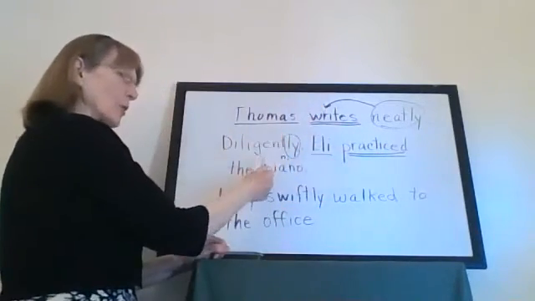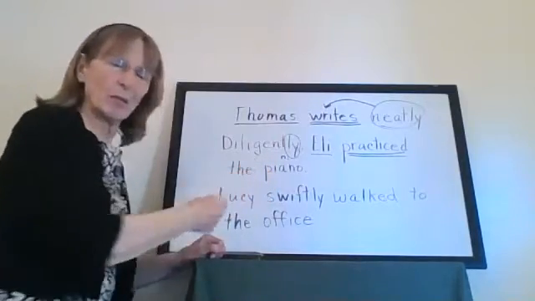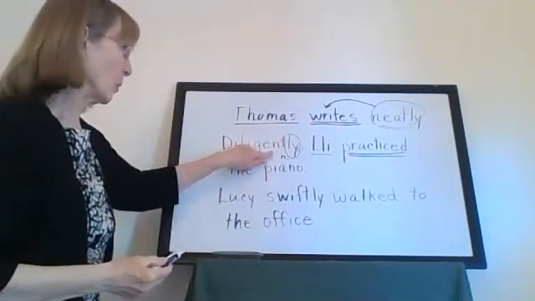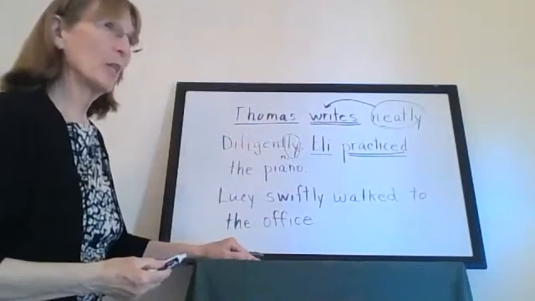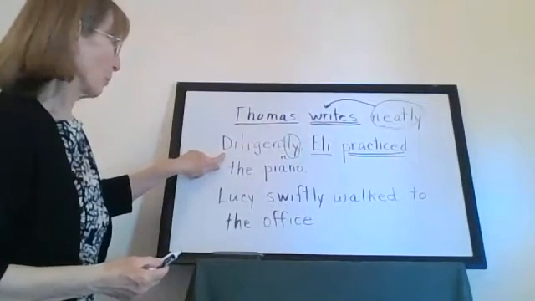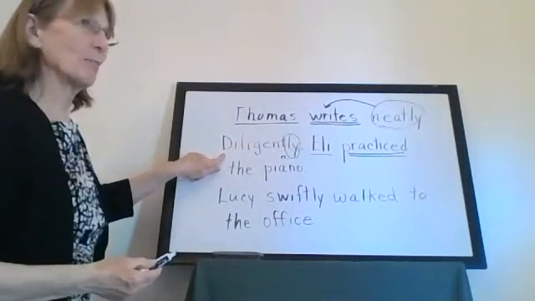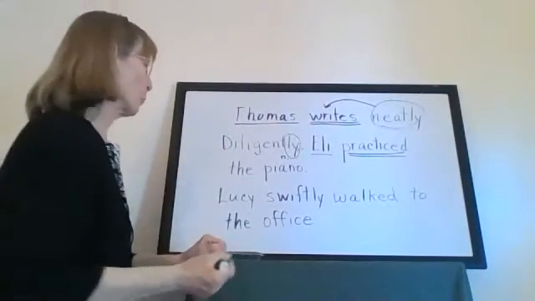Practice diligently. It tells how Eli practiced. This is an adverb at the very beginning of the sentence. We've never had anything like that before.